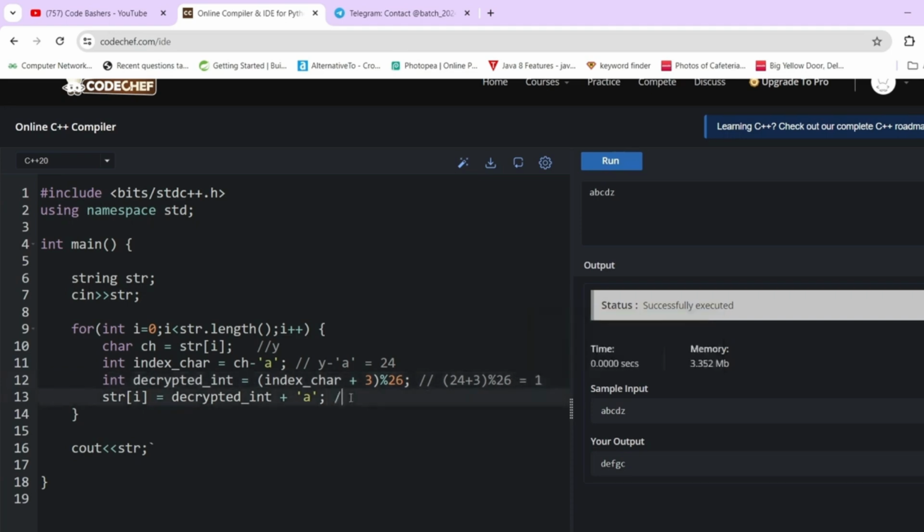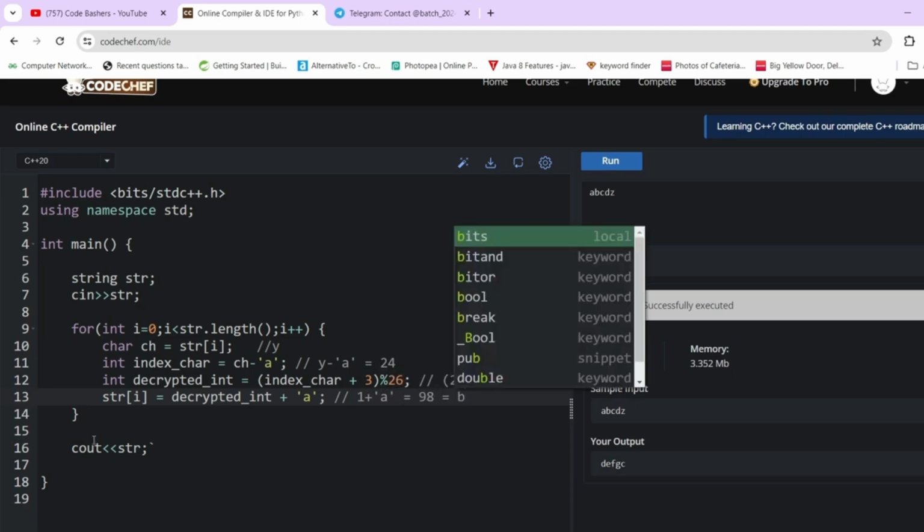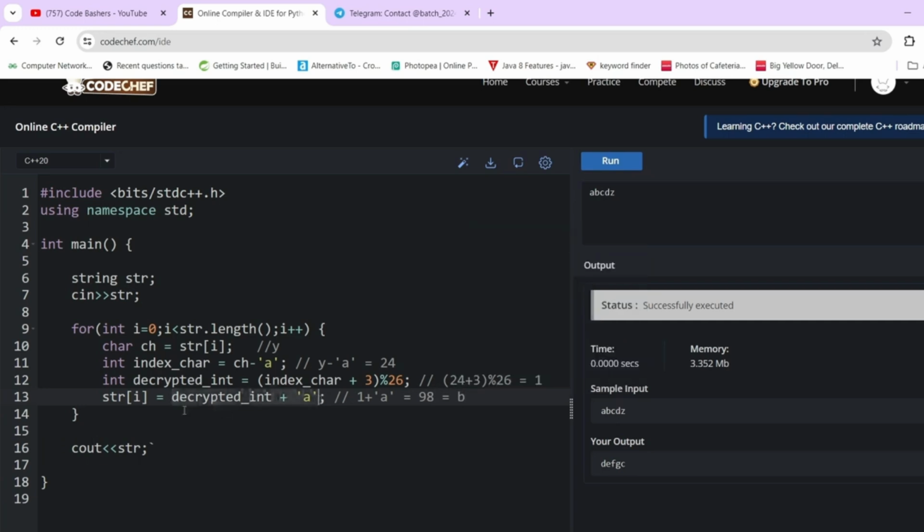Then we have to convert this 1 into the corresponding character. So we will simply do 1 plus a, that is 1 plus 97, which becomes 98, and that in the result becomes b. We assign that b value to str of the current index, and in the end we simply print out cout of str. So this particular code will pass all the test cases.